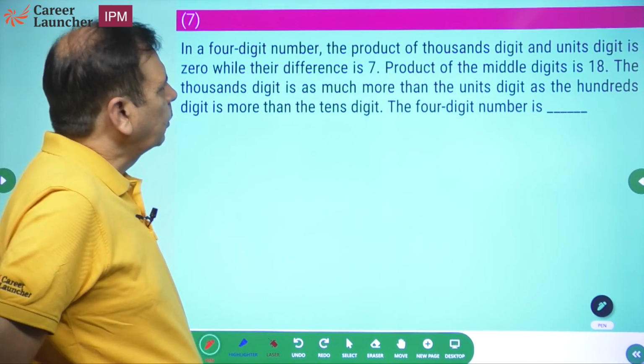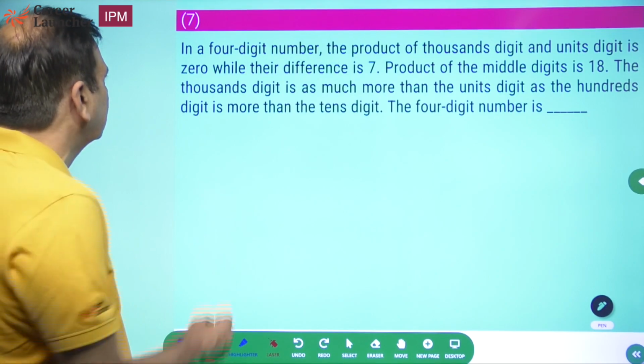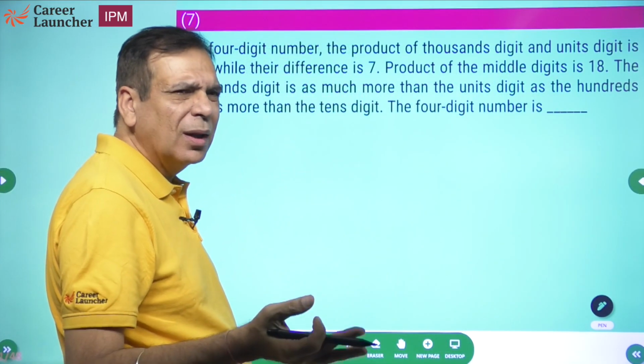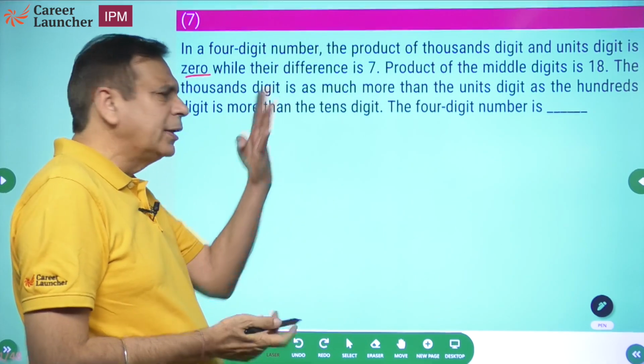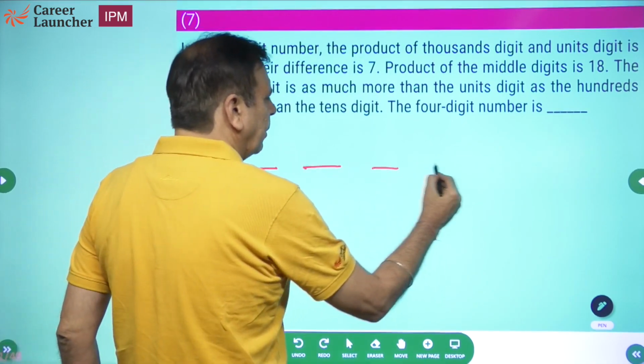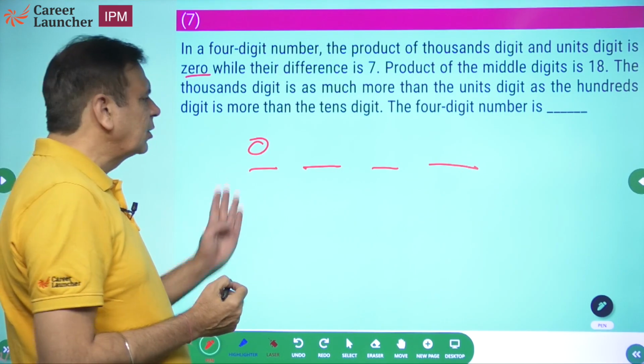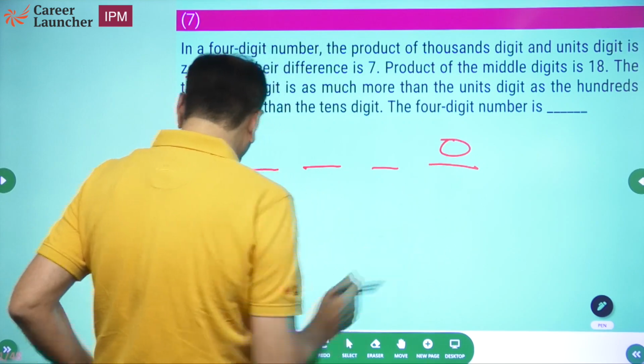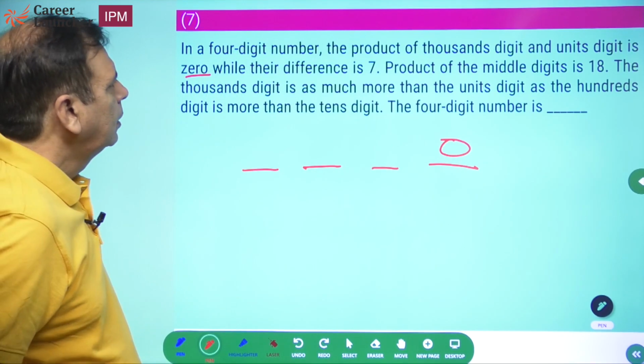4-digit number. The product of thousands digit and units digit is 0. Product of thousands digit and unit digit is 0. दोनों में से एक तो 0 होगा ना. Obviously it cannot be the thousands digit. It's a 4-digit number. If it's a 4-digit number, this cannot be 0. If this is 0, this will become a 3-digit number. That means this has to be 0. Okay.